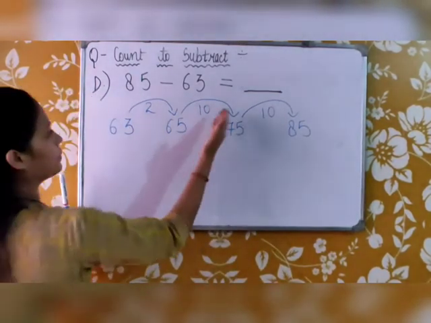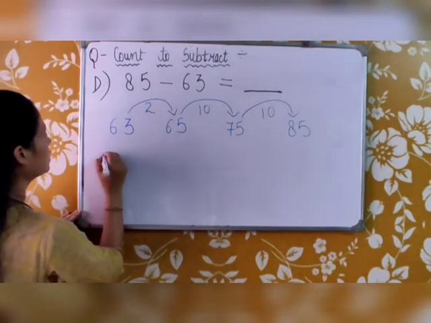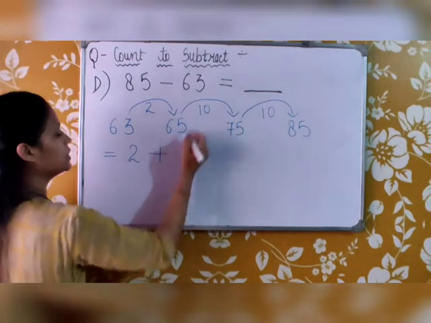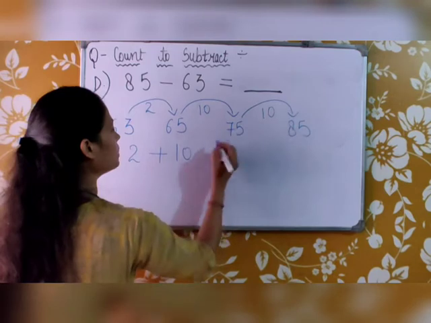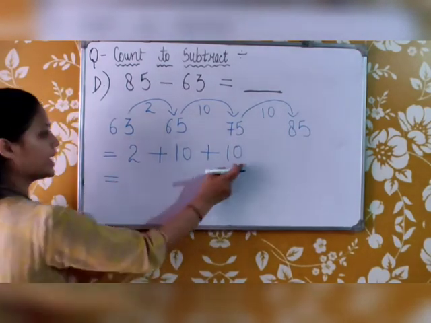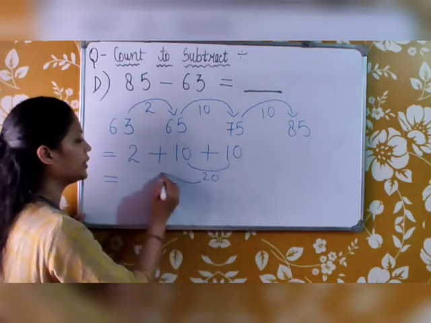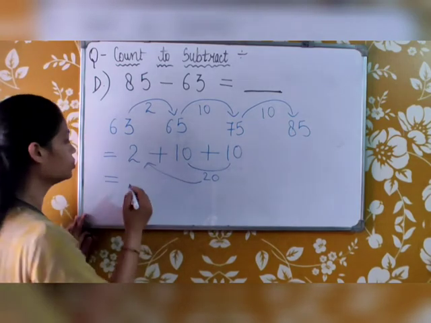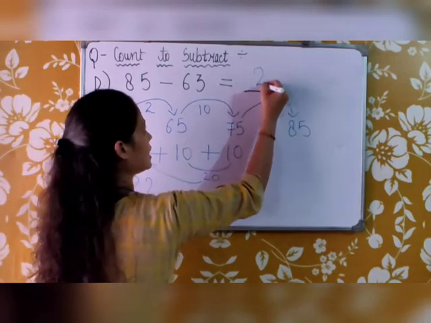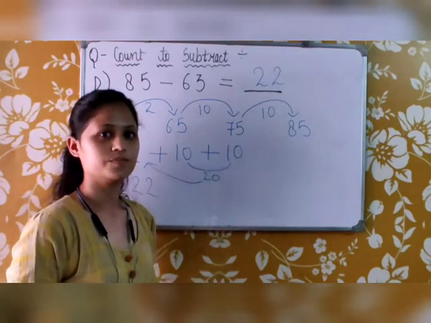Now we will add them, because this is forward jumping. So we add 2, then 10, then again 10. 10 plus 10 is 20, and 20 plus 2 is your 22. So it means 85 minus 63, answer will be 22.